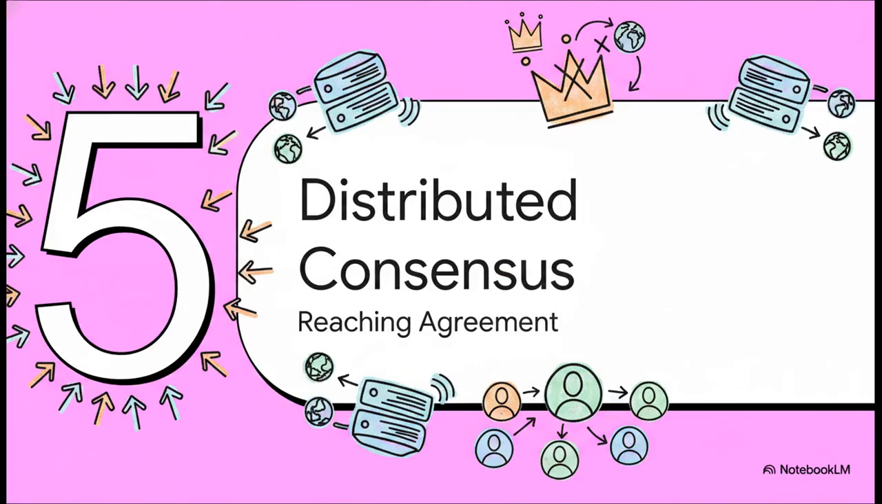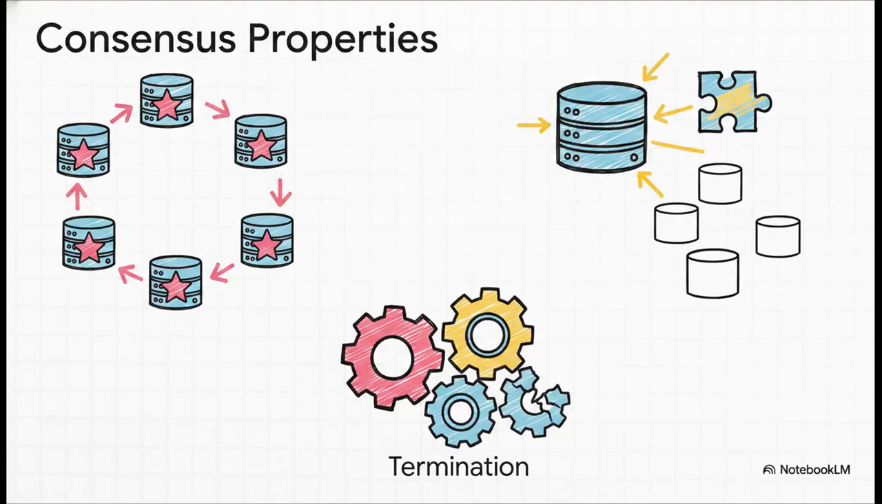On to Part 5, Reaching Distributed Consensus. Let's get into the heavy-duty math of agreement. When nodes absolutely must agree on a single truth, like picking a new leader, we need consensus protocols like Raft or Paxos. True consensus is defined by 3 strict, non-negotiable mathematical properties.